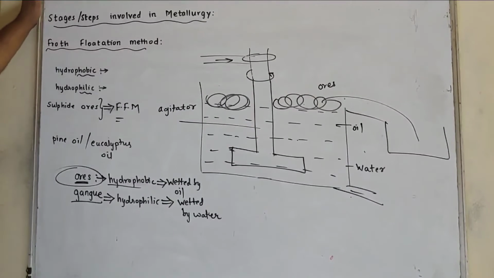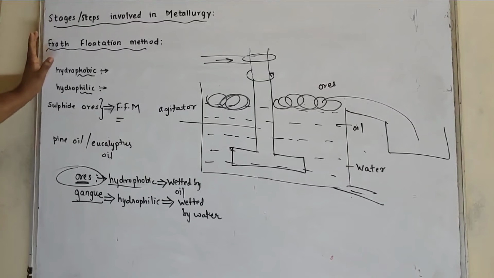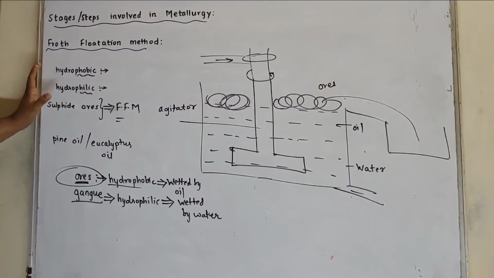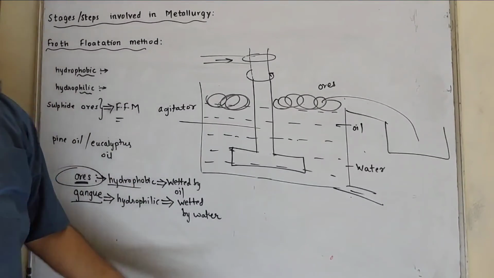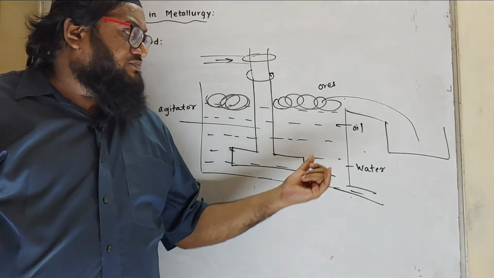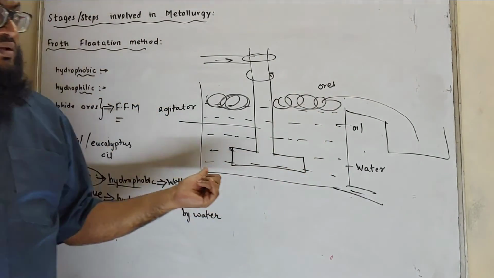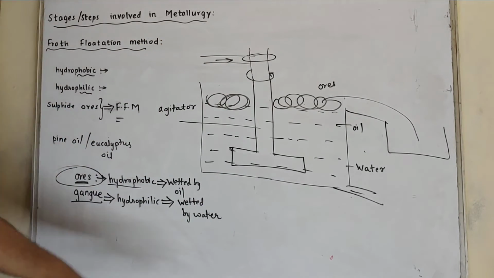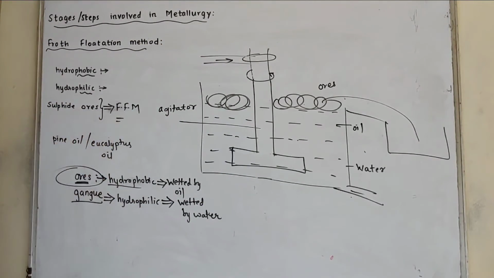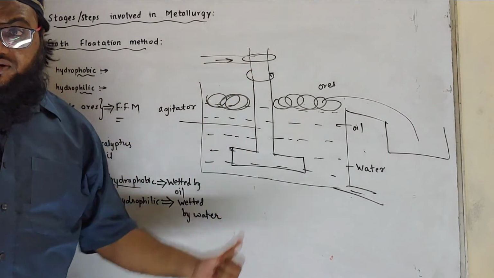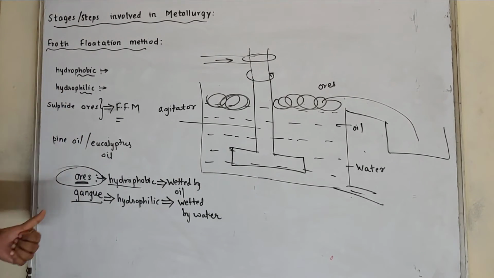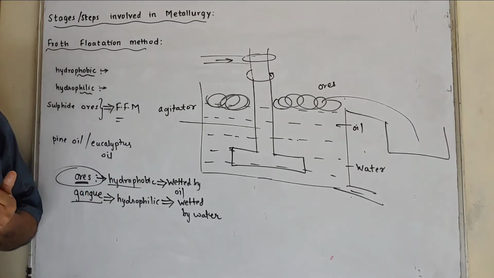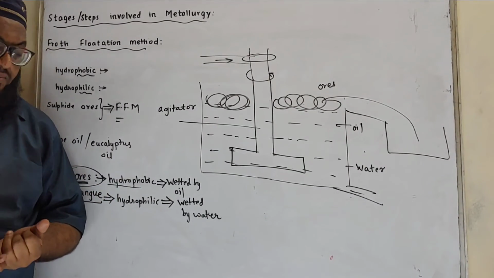So what is the method in the froth flotation process? We can say the froth flotation method works on two opposite properties, that is hydrophobic and hydrophilic property. Mostly sulfide ores are concentrated by the froth flotation method. Now this process is carried out in a large tank which has ample water. Certain vegetable oil is introduced, either pine oil or eucalyptus oil. Then powdered ore is introduced, mostly sulfide ores. Ore particles are wetted by oil because they are hydrophobic, and gangue particles are hydrophilic, meaning they are wetted by water.